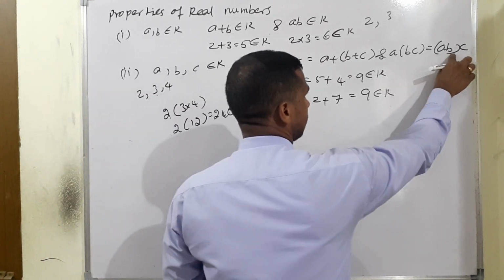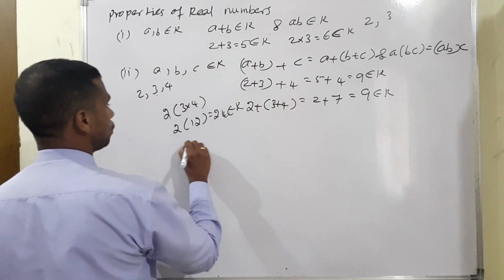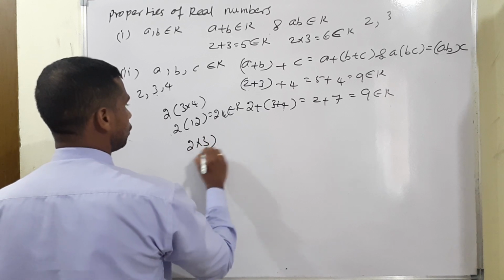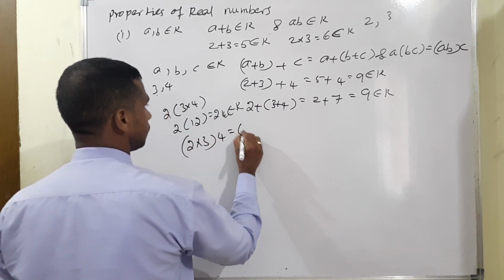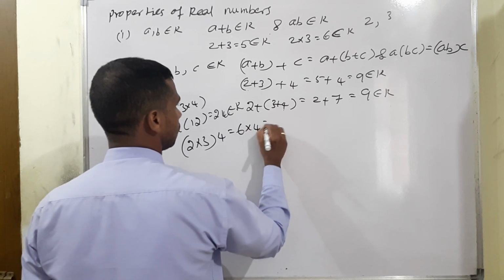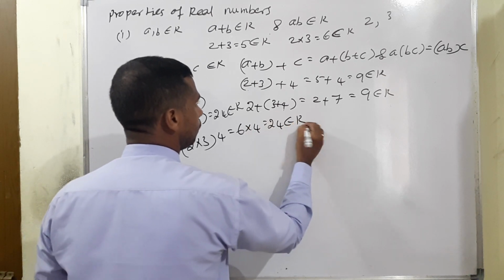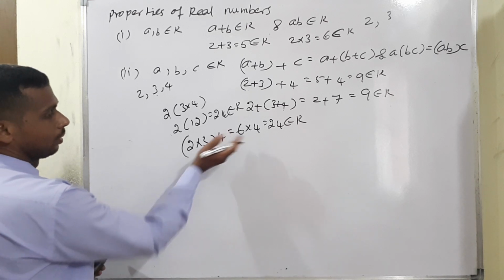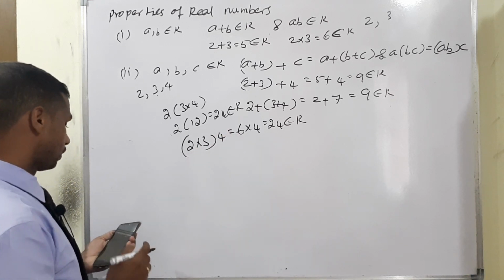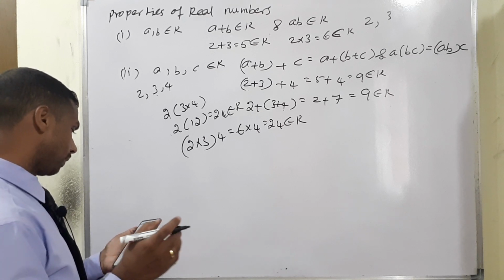Next condition: (ab)c. ab means 2 into 3, and outside the term c will be 4. 2 threes are 6, 6 fours are 24. Again the term will be a real number. Okay, for your understanding, one example. I am moving to the third property.